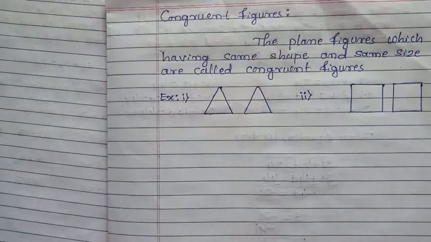Now we have to study the symbols of congruent figures and similar figures. But here we have to remember that all similar figures are not congruent figures, but all congruent figures are similar figures.